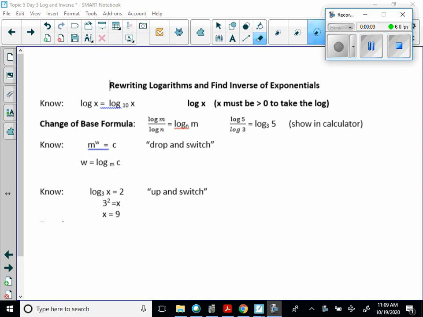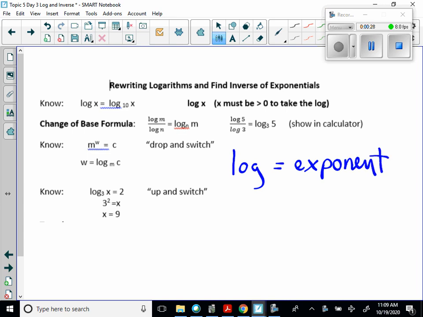Okay, today's going to be about logarithms and exponentials and how they are inverses of each other, and to sort of get you understanding the definition of a logarithm. Okay, so the easiest way to define a logarithm: a log is always equal to an exponent.